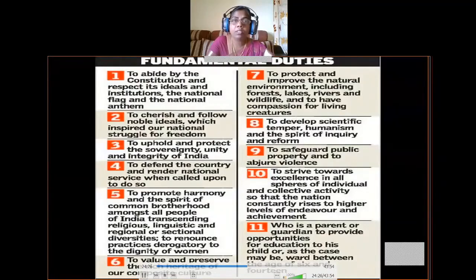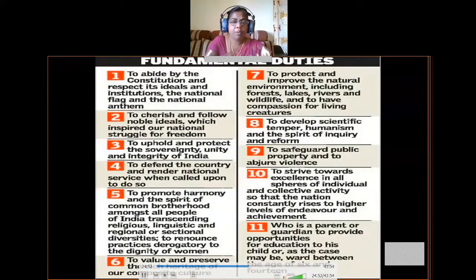So in our Constitution, there are so many institutions. For example, Parliament, Supreme Court, Election Commission, Comptroller and Auditor General, UPSC, like that. So we have to give respect to all these institutions and also the national flag and the national anthem. Okay, so every Indian should give respect to the national flag and national anthem also.